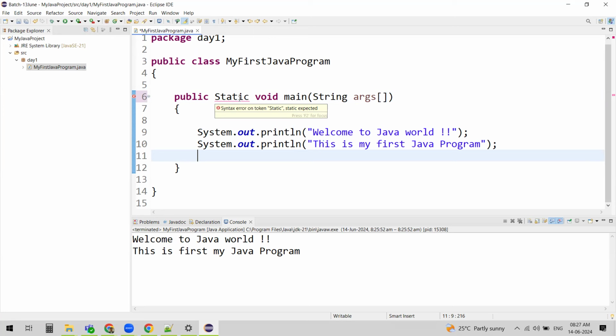So IDEs help us to rectify our errors, right? It has to be lowercase. With this, we should know that Java treats keywords as case sensitive. What do we mean by case sensitive? If we treat lowercase and uppercase as the same letter, then it is case insensitive.